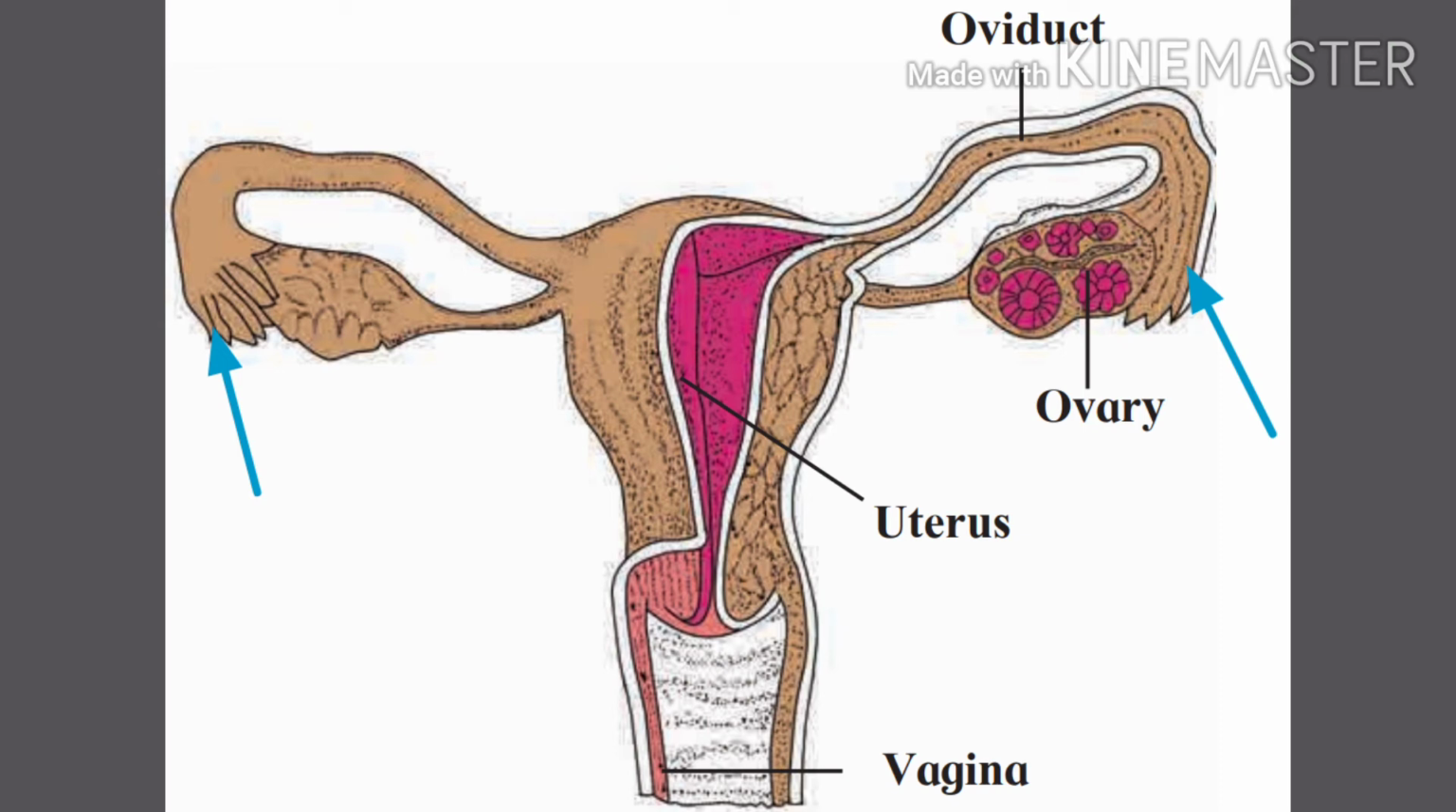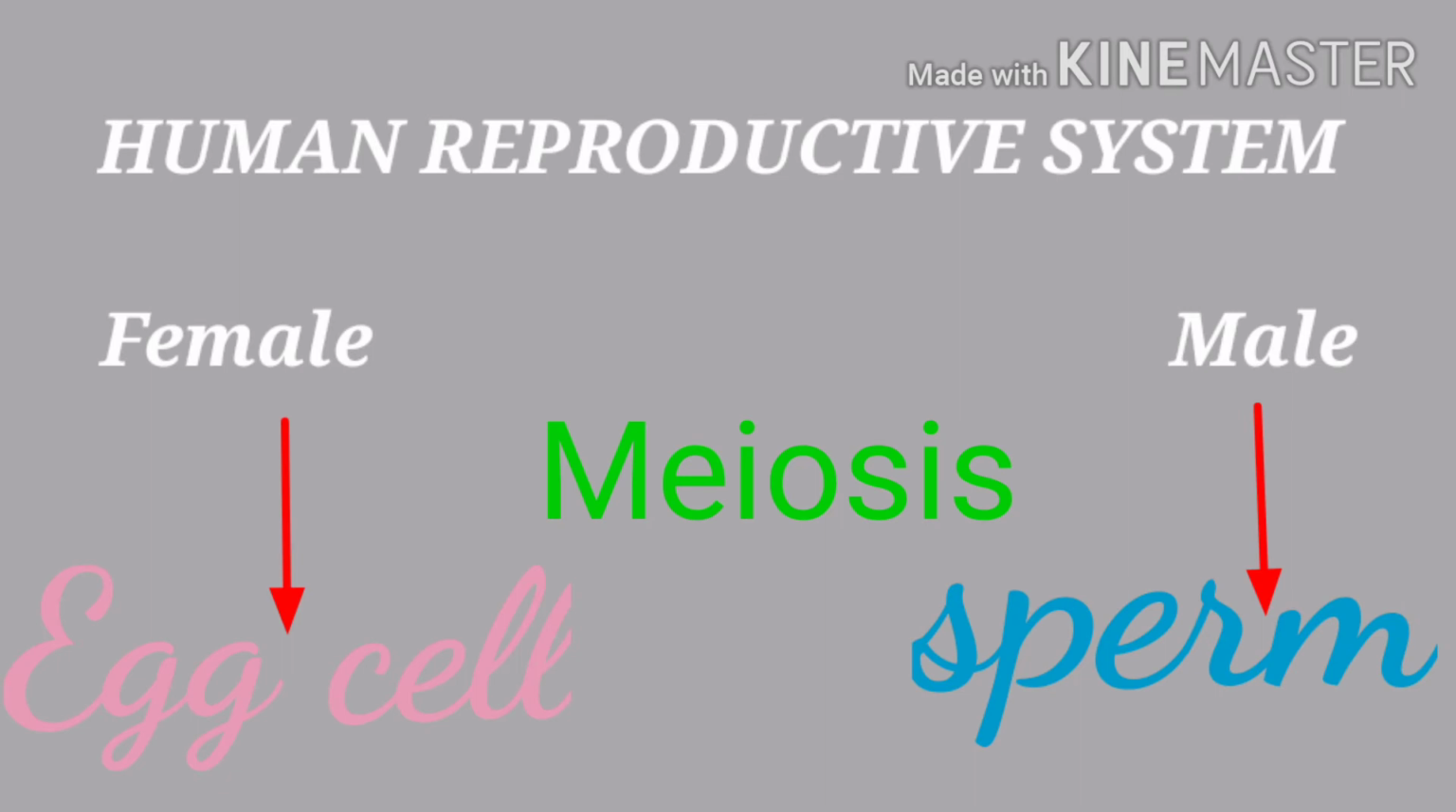That was it for the structure of the human reproductive system. Now, both gametes, that is sperm and egg cell or ovum, are produced by meiosis. You must know by now that sperm are produced in the testes of men from the beginning of puberty age, that is 11 to 13 years, till their death. So sperm can be produced from the age of 11 till the death of the male.